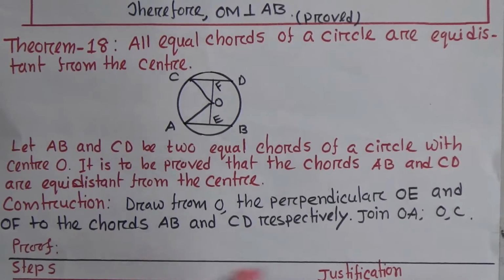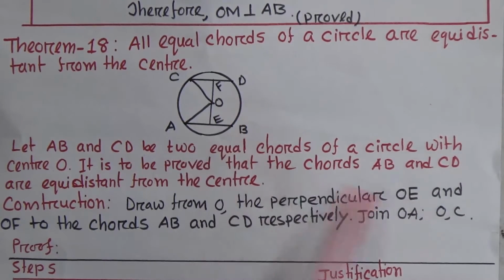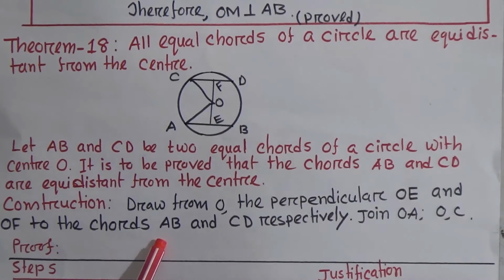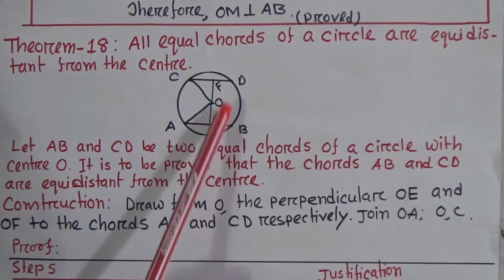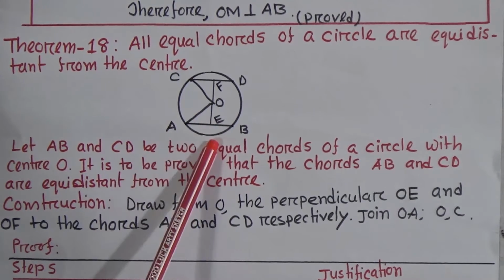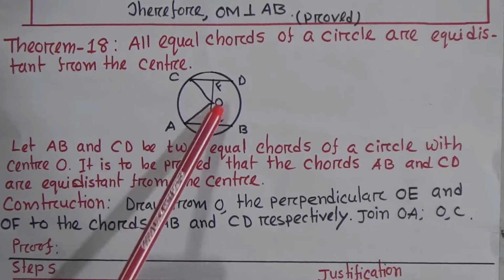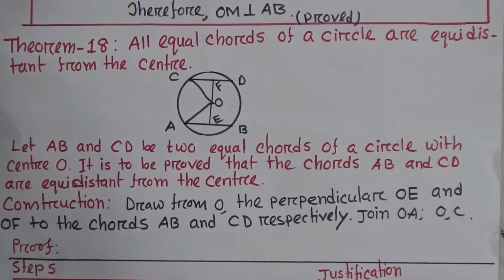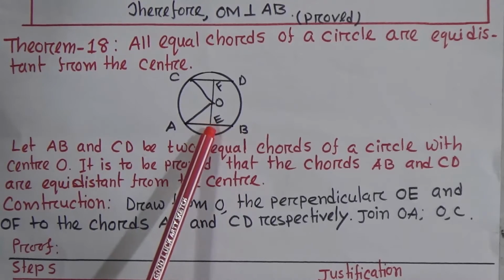Okay student, please see the description. Construction. Draw from O the perpendiculars OE and OF to the chords AB and CD respectively. Join OA and OC. Now proof. Steps. Look, OE is perpendicular to AB, I told before, and OF is perpendicular to CD. Therefore, we can say AE equals BE.